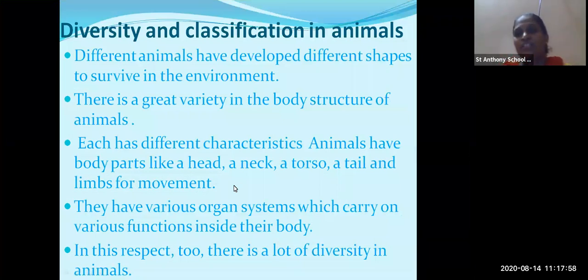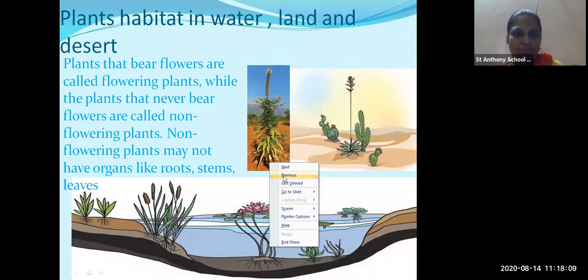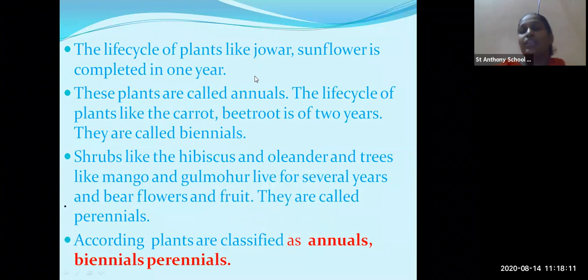See, jawar and sunflower, these plants' life cycle is of 1 year only. So they are called as annual. And the plants which can live for 2 years, they are called as biennial. And perennial means the plants which are living for several years. Okay.